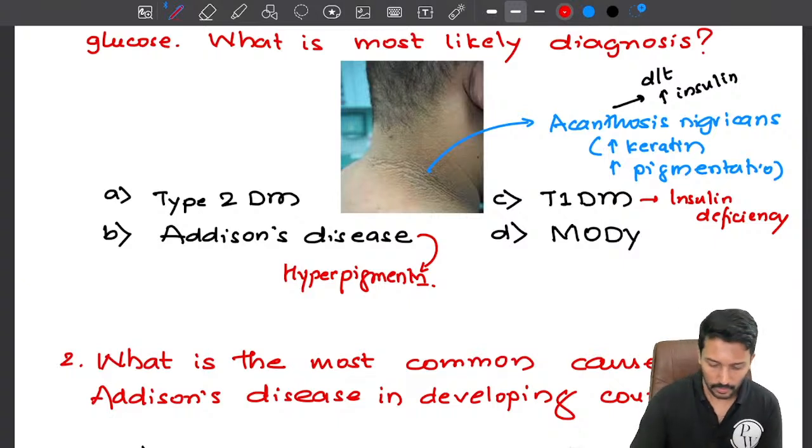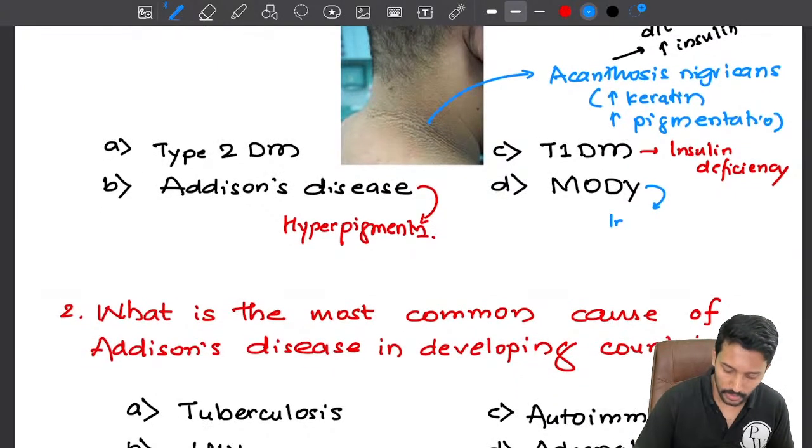Okay. Now what is MODY? MODY is maturity onset diabetes in young, right? So in MODY, the insulin levels will be normal.